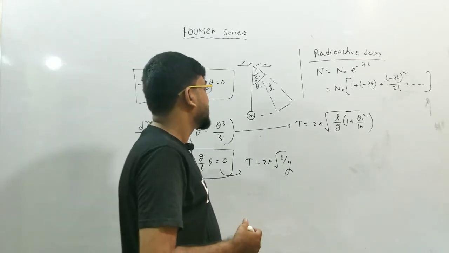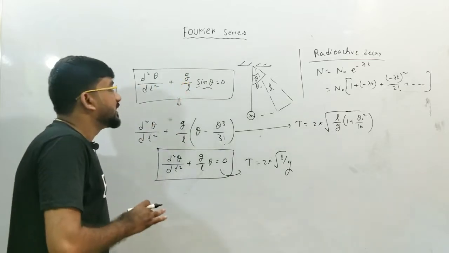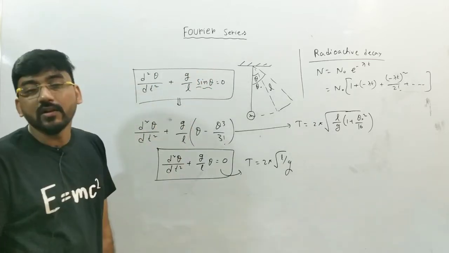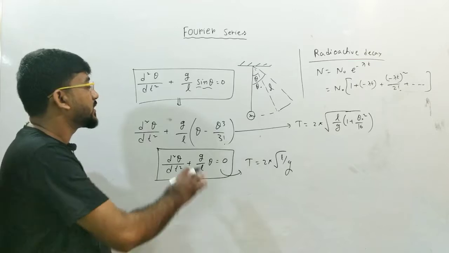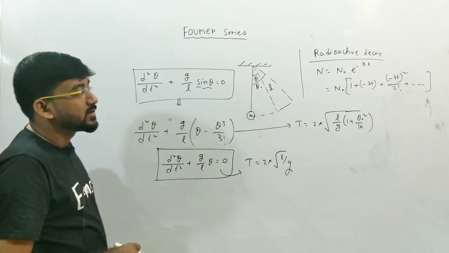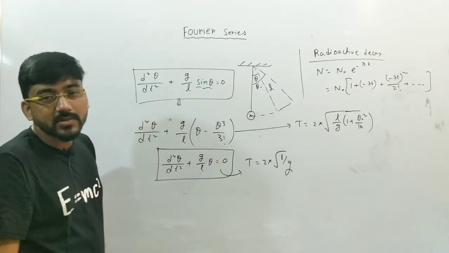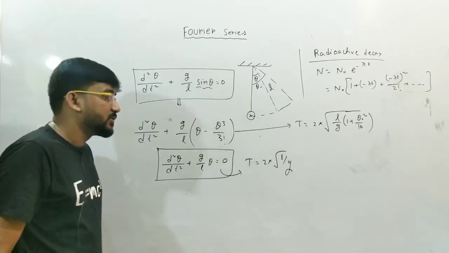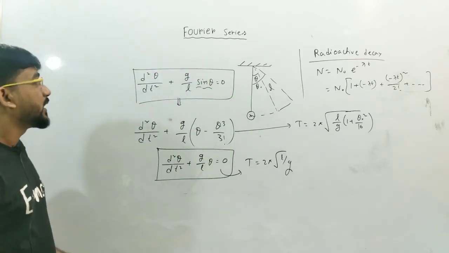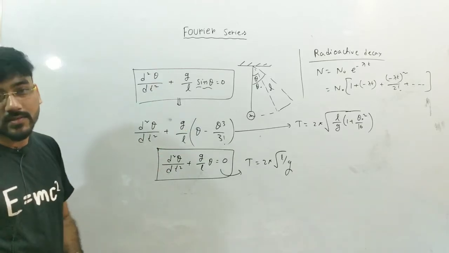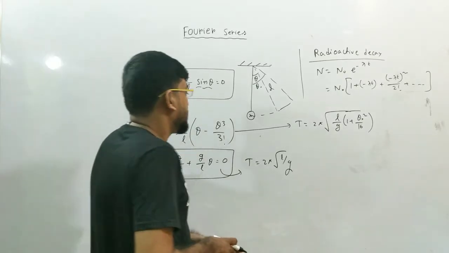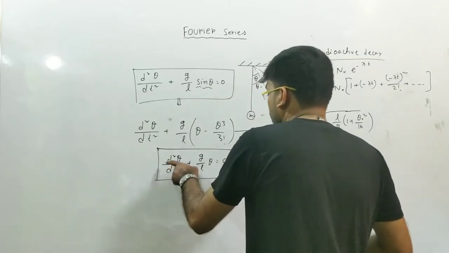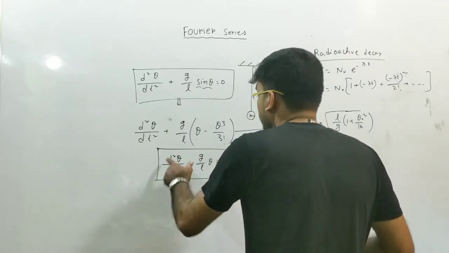Now let me tell you when Fourier series will appear. Then I will tell you what is the drawback of this series and why all problems cannot be solved by this kind of series. Why we need Fourier series, I will tell you. But let me first tell you why this kind of series arises. If you want to get the solution of this equation, then you can understand.